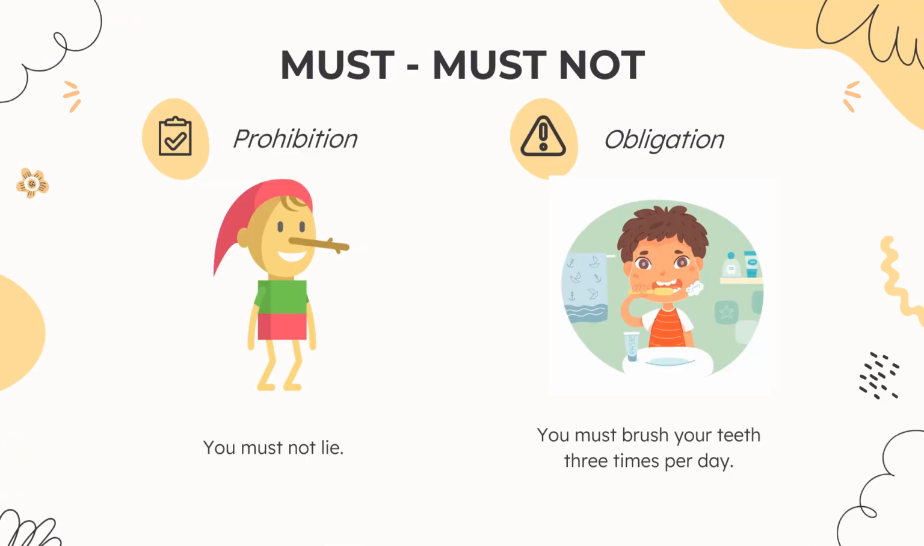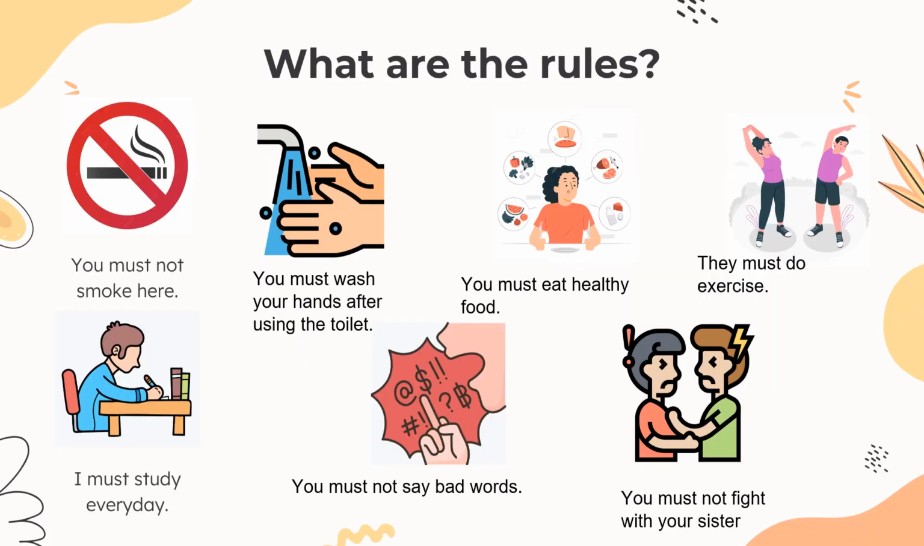Now, another modal verb we reviewed is the modal verb must, or its negative form must not. This, remember, is for prohibition or obligation. So you must not lie or you must brush your teeth. We worked on some examples where you said what things are prohibited and what things are obligations. So take a look at them and also come up with more ideas, more examples.